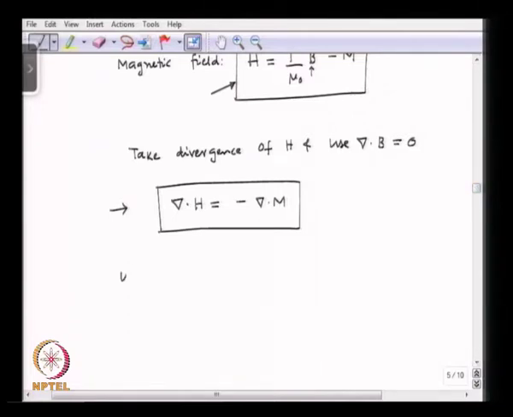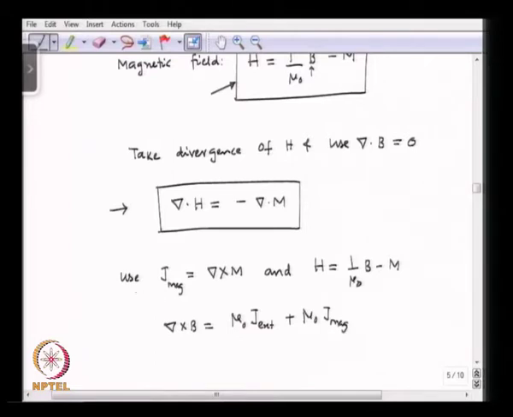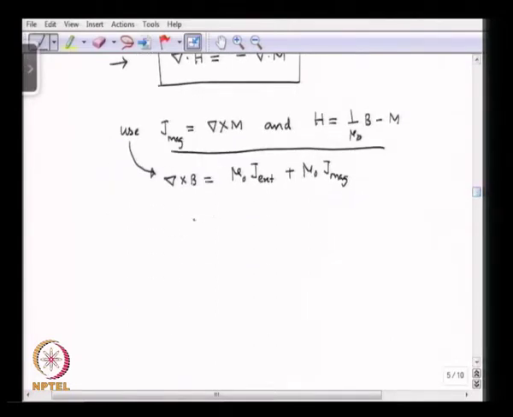Now, if you use the magnetic current density, which is del cross M, and you also use the magnetic field as 1 over mu 0 B, which is magnetic induction minus magnetization, and if you substitute that in the equation del cross B equal to mu 0 J external plus mu 0 J magnetic, use these two conditions in this equation, you can show that del cross H is equal to J external.